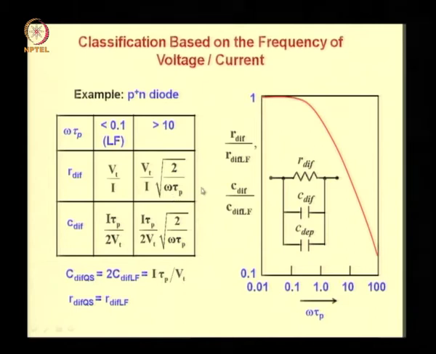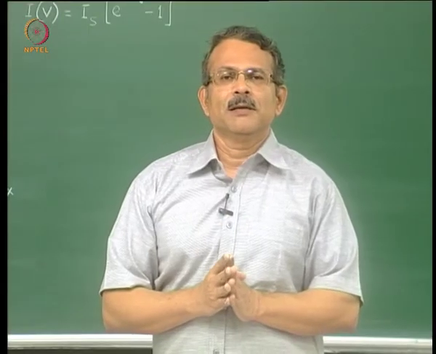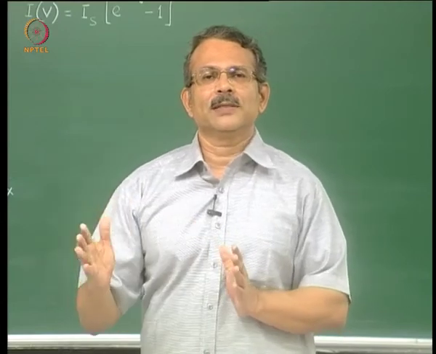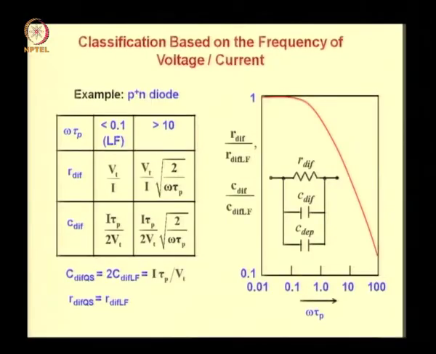Here we are not concerned with the derivation of the equations, but just to show you what difference it makes to the form of the model equation when the frequencies are low and when frequencies are high. So you find in the high frequency region the resistance is frequency dependent, whereas in low frequency it is frequency independent.